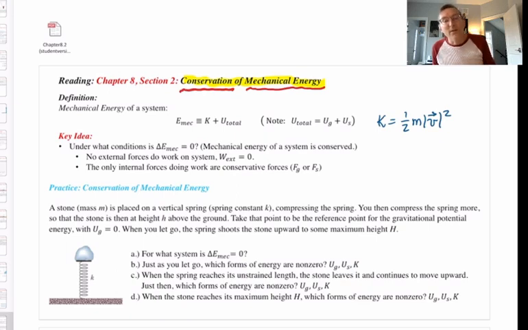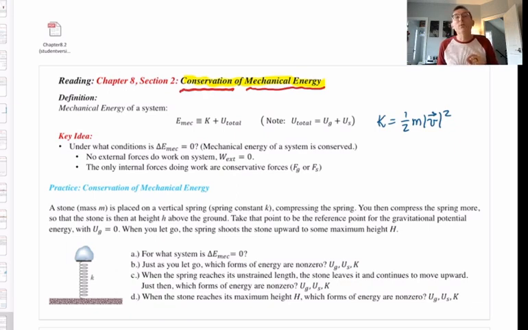Then the next form of energy we introduced was called potential energy. And that actually came in two separate forms, because you have to have what's called a conservative force doing work on your particle. There are two conservative forces, the gravitational force and the spring force. And for each conservative force, there is a corresponding potential energy function. So we have two forms of potential energy, gravitational potential energy and elastic or spring potential energy. And we had a formula for each.